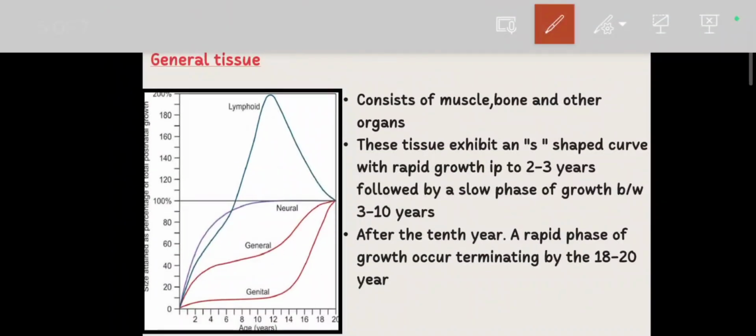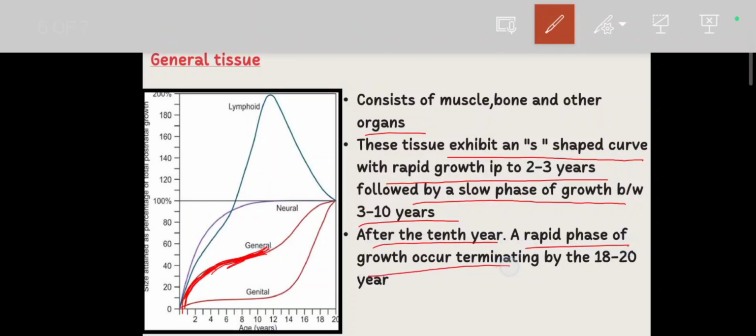Now we see the general tissue. The general tissue consists of the muscles, bone and other organs. These tissues exhibit an S-shaped curve, with rapid growth at the age of 2 to 3 years, followed by a slow phase of growth between 3 to 10 years. Then after the 10th year, a rapid phase of growth occurs, which terminates by 18 to 20 years. You see this is forming the S-shaped curve. So this is general tissue. Which tissue shows the S-shaped growth? That is general tissue.